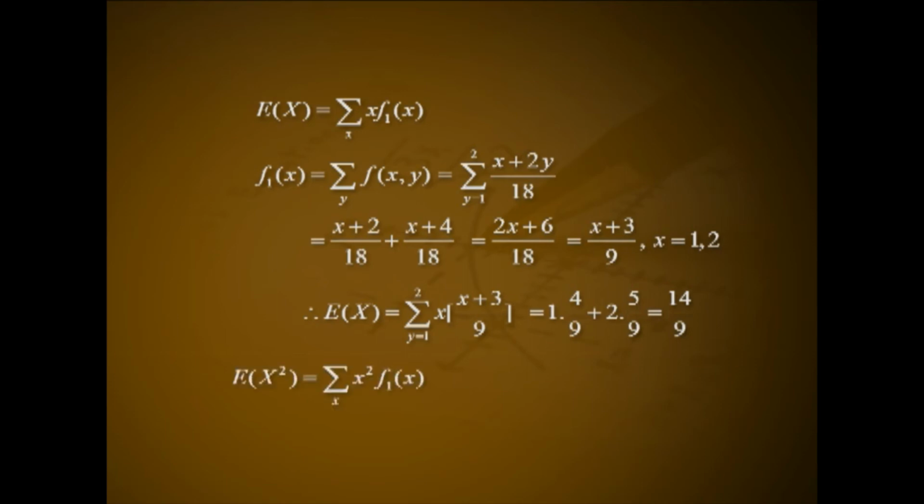Expectation of X square equal to summation over x square into f1 of x, that is summation over x square into x plus 3 divided by 9, that is 1 into 4 by 9 plus 4 into 5 by 9, that is 24 by 9.